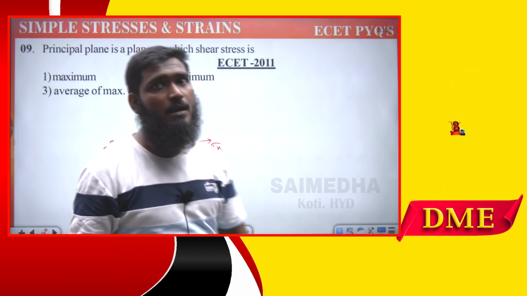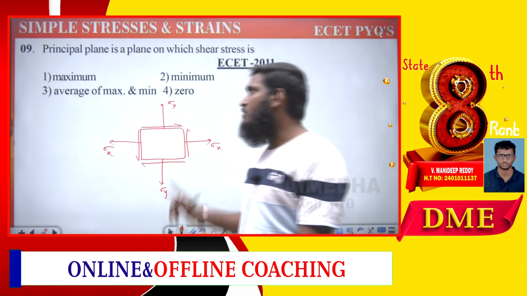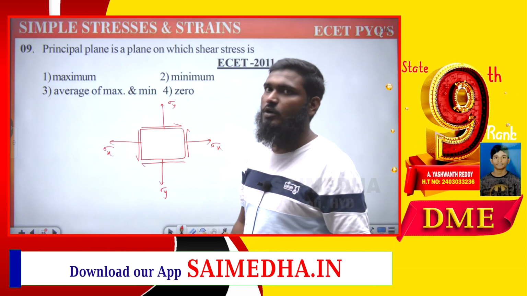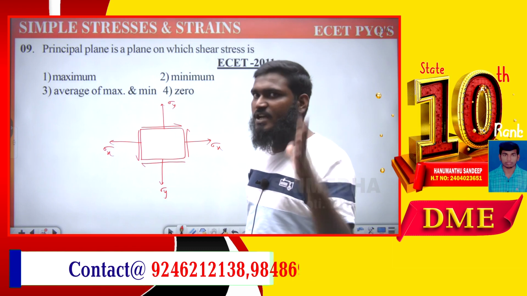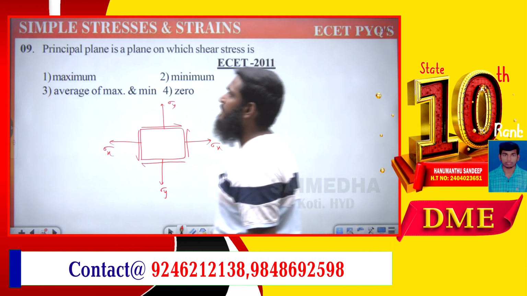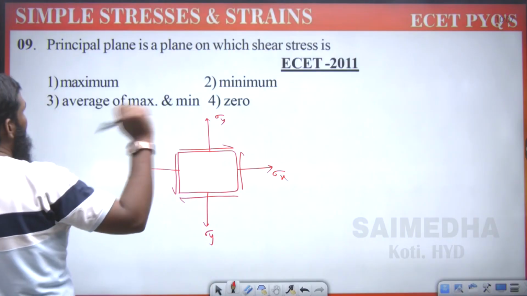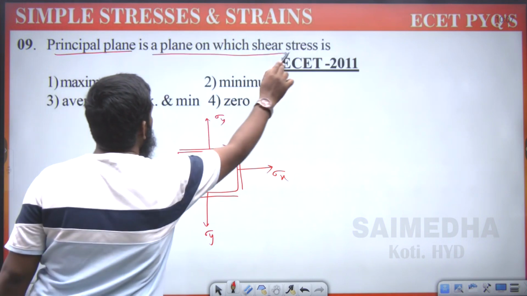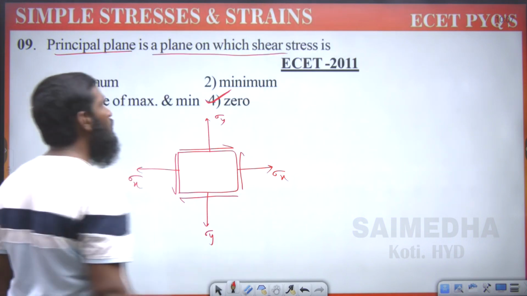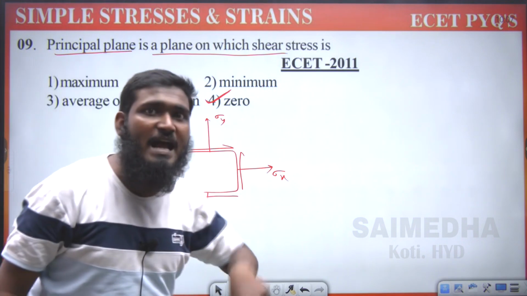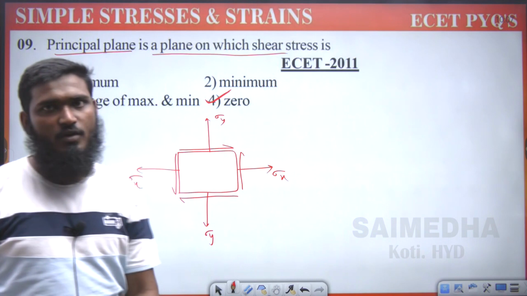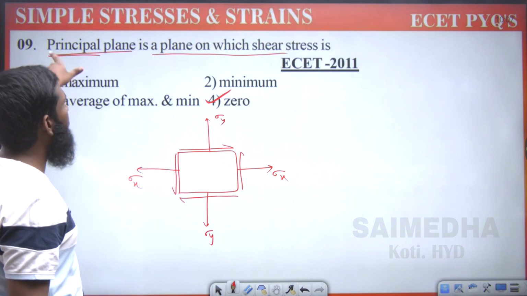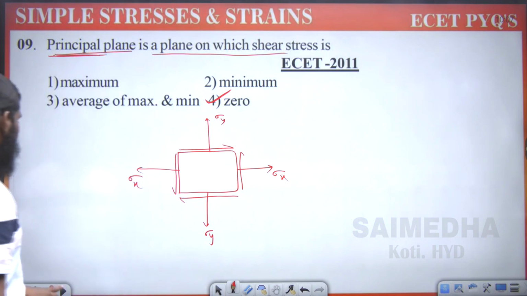But what is the meaning of principal now? In this complex stresses, whenever the shear stress is equal to 0, then that we are calling a principal stress, and that plane we are calling a principal plane. So a principal plane is a plane on which the shear stress will be equal to 0. If the shear stress is 0, then we are having only normal stresses. So this plane or stress we are calling principal plane or principal stresses.